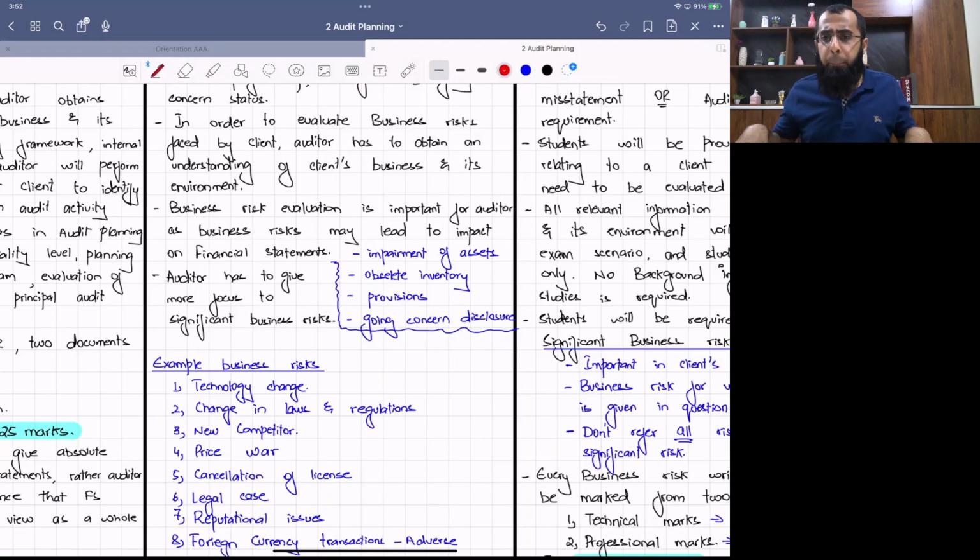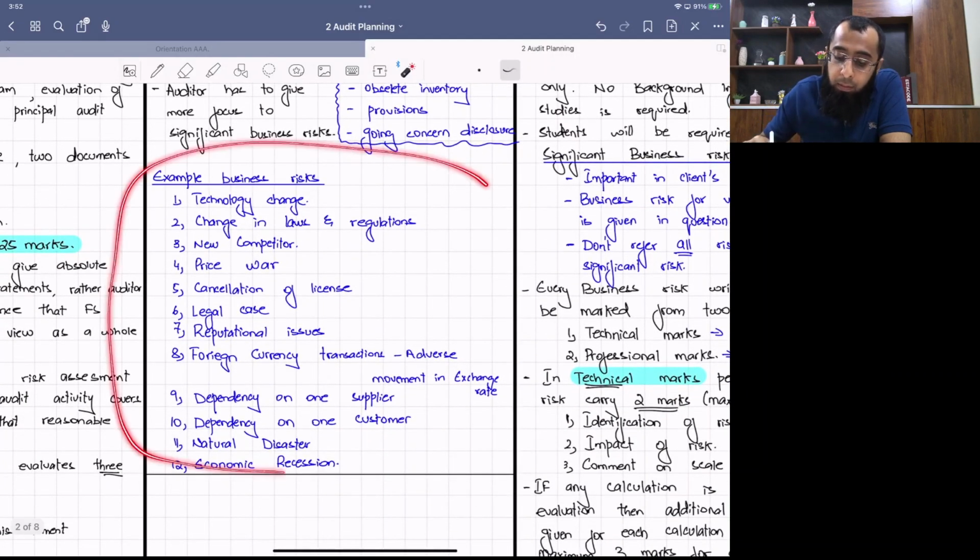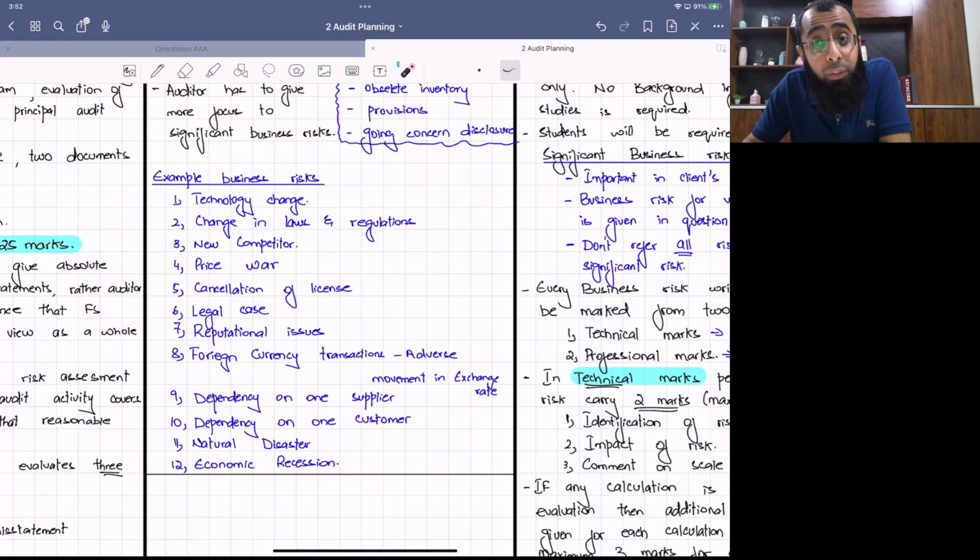Business risks are important for an auditor. Why are business risks important for an auditor? Because these business risks can have an impact on the financial statements also. They can lead to an impairment situation, an obsolete inventory situation, and provisions. Okay. And then we discussed some example business risks which we can find in our examination.